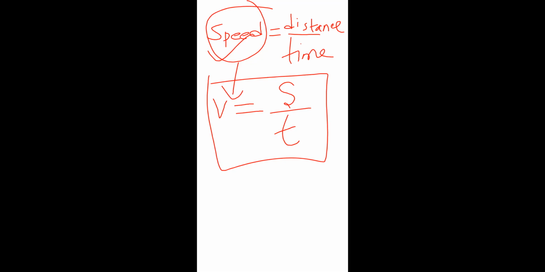Ma'am, I thought speed will be s and distance will be d. Actually, no. I told you that speed is basically related to velocity, very much close. So in case of velocity we take v, but speed has no direction. That's why we usually use v, but without the direction.